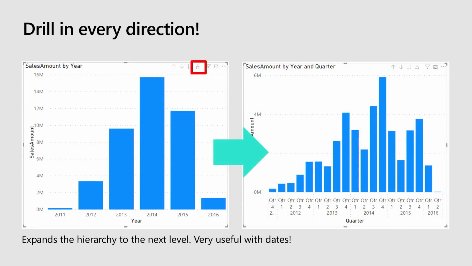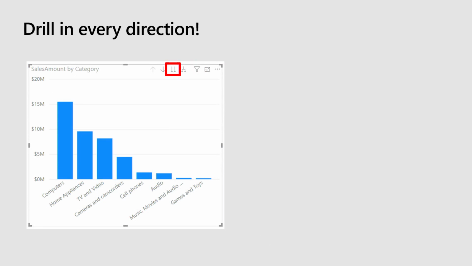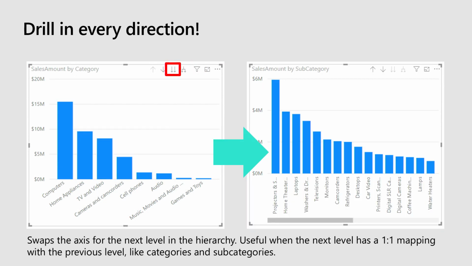The next button is two arrows going down. And this one actually swaps the axis completely for the next category in the hierarchy. So the example I like to use here is think about category and subcategory, where the subcategories don't overlap with another one. Like, a laptop is a type of computer. It's never a type of cell phone. So I don't need the hierarchy from above to continue to be displayed in my visual. I just want to get right to the other category. So there are different scenarios when you want to use this one versus the one before. So you want to think about how the hierarchy is related and how your users will want to see it broken up.